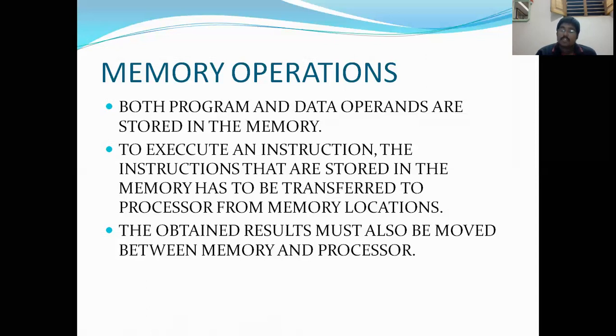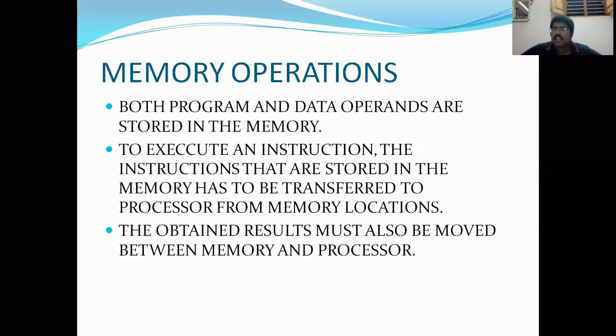Next, whenever the processor performs some operation, we get some result. If I add two numbers, 12 and 13, I will get 25 as a result. That result should again be stored in the memory. Whenever you are performing any operation, the operand should come from the memory, though they may be registers or written in memory locations, whatever it may be. Registers are also memory units. If you specify a direct memory location, that is also memory. Except for an immediate value, the rest all come under the concept of memory.